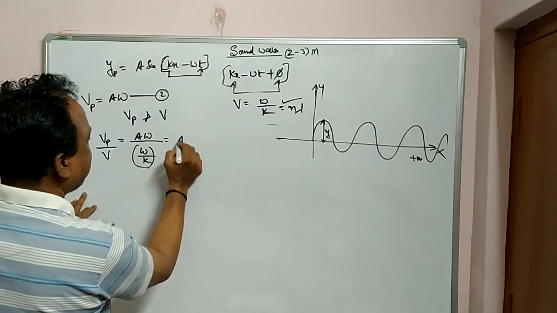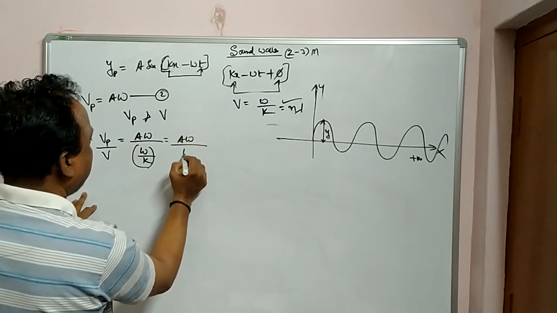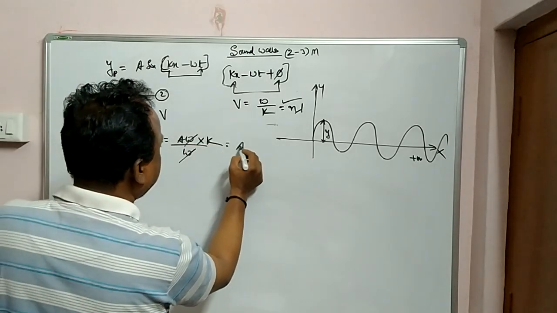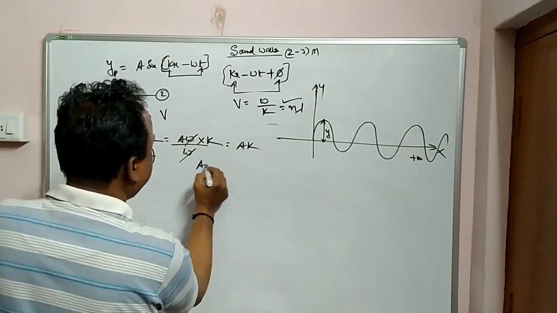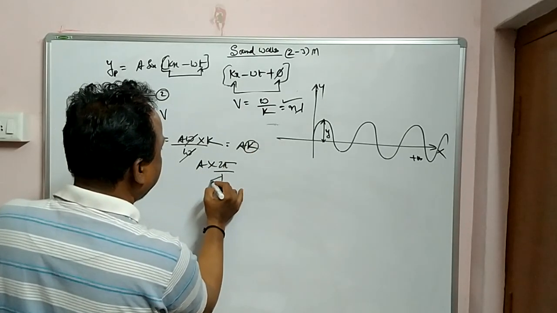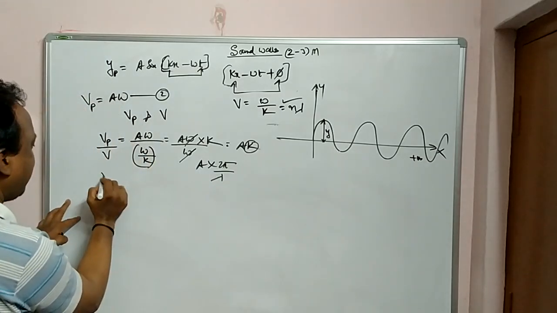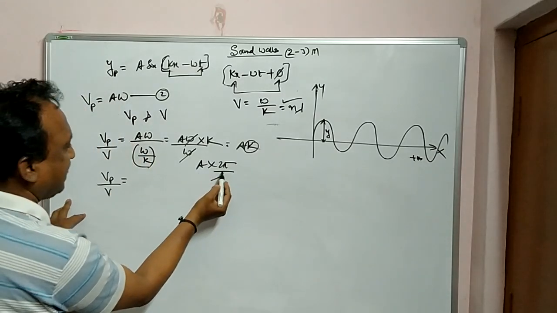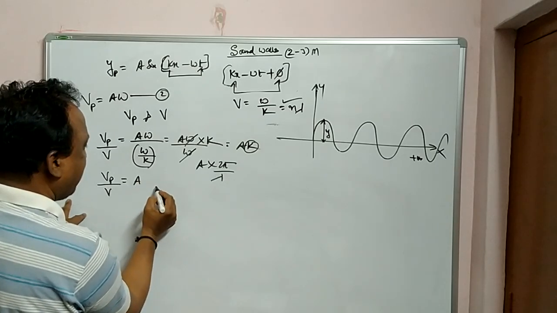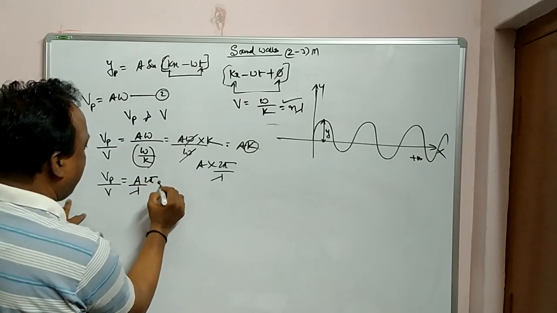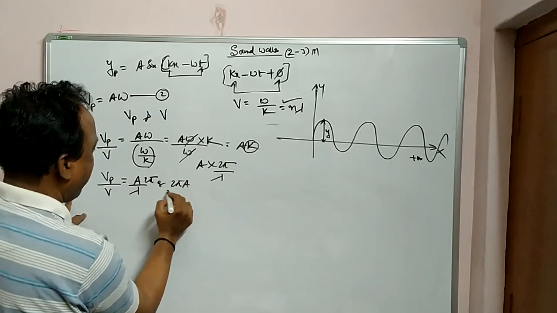So I can write a omega by omega by k, and omega cancels. A into k, and what is k? Wave number, 2 pi by lambda. So finally what do we get? Particle velocity by wave velocity is given by a by lambda into 2 pi, or 2 pi a by lambda.